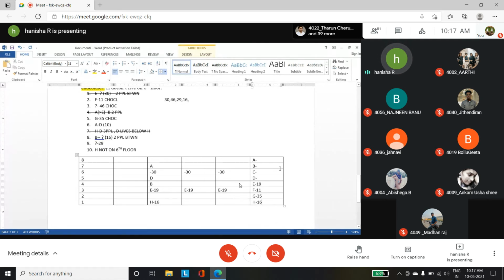Now we need to find the number of chocolates of A, B, C and D. If we have marked A, B, D, E and H, only two persons remain to be marked. Those two persons are G and C. Let's see if we have any other clues for that.